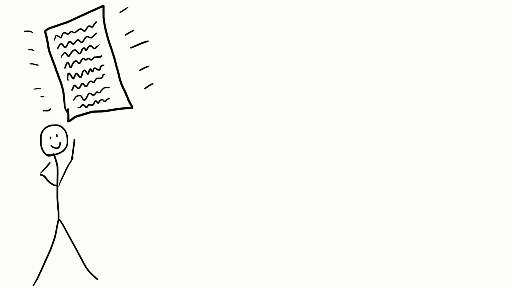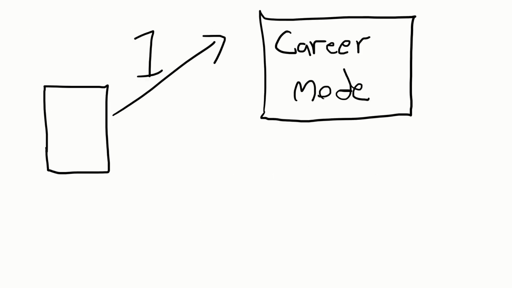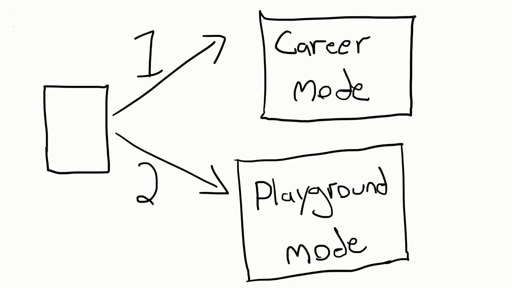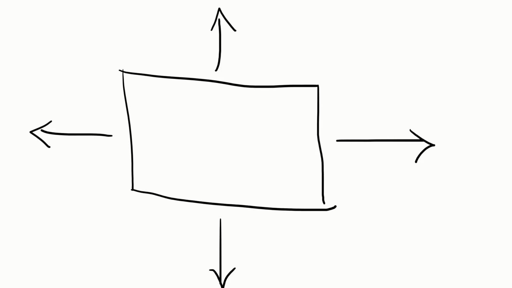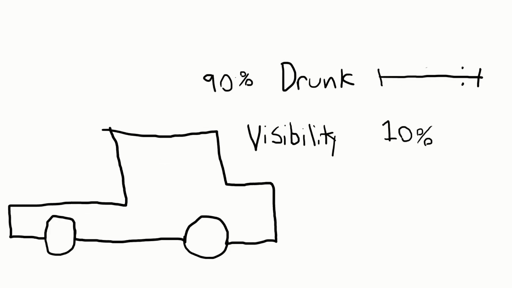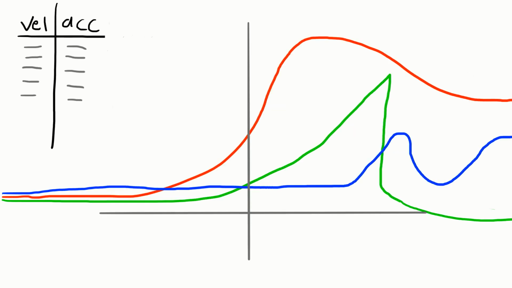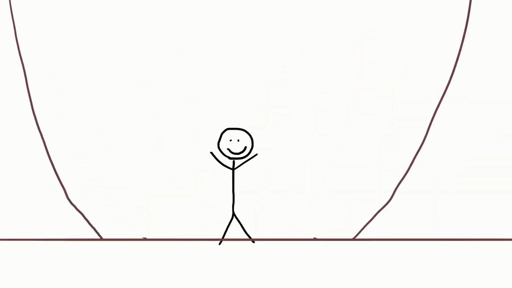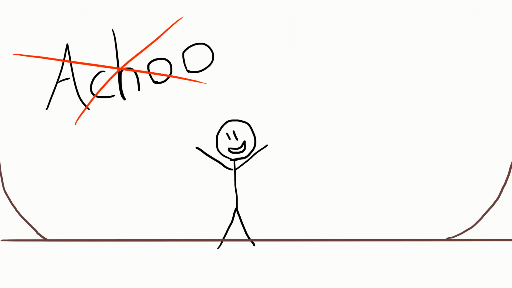I'm planning on having two game modes. The first is career mode, what I just described above. The second is playground or simulation mode. This will be an open area that you can have fine-tuned control over the cars and your road creations to mess around, experiment, and even gather real data. So, without further ado, let's look at the progress I've made so far.